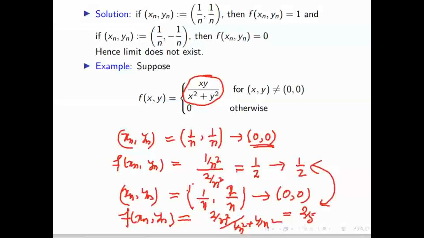So this is the sequential method to show that the limit does not exist. Showing that the limit does not exist is very easy as compared to showing the limit exists, because limit exists means you have to follow the epsilon delta definition.